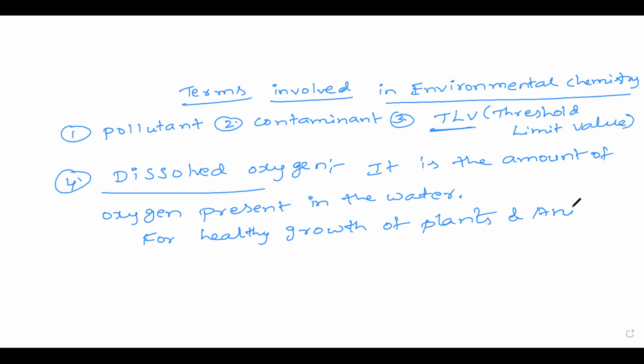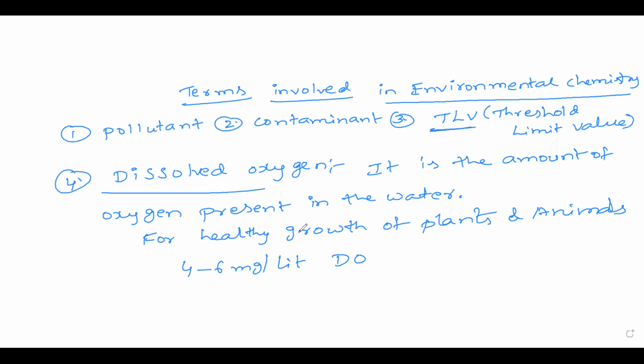Please note down, all of you. For healthy growth of plants and animals, the DO value should be 4 to 6 milligrams per liter. 4 to 6 milligrams per liter of DO should be present.